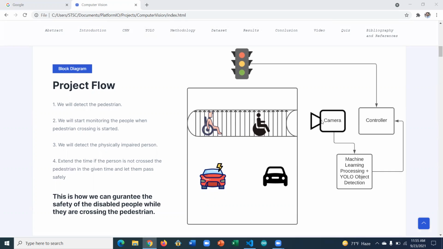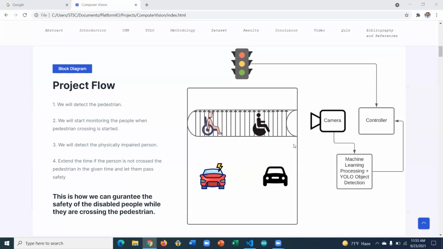And what we'll do is get the input from this camera, like who is passing, so we will detect each person as a single unit, and we will give this input to the machine learning object detection algorithms. And if the person who is passing is accompanied by another one who is helping them, we'll just count them as a single unit, like they are helping the other handicapped person to get past.